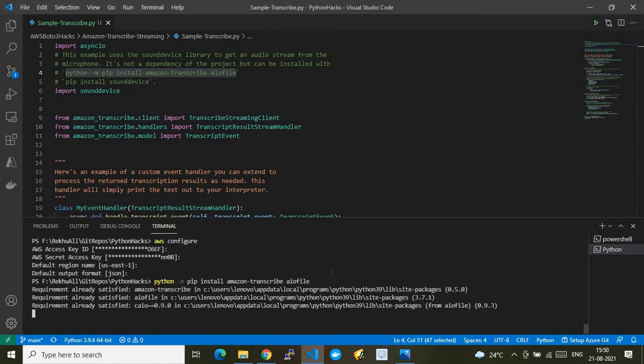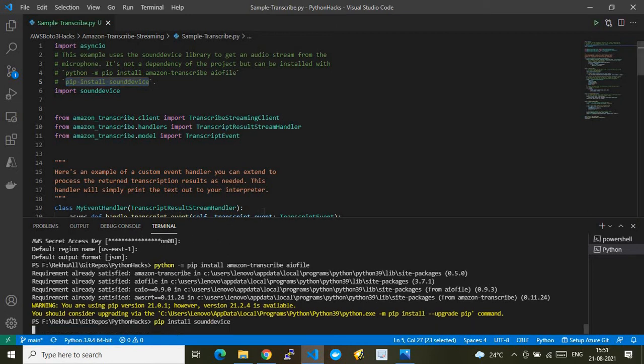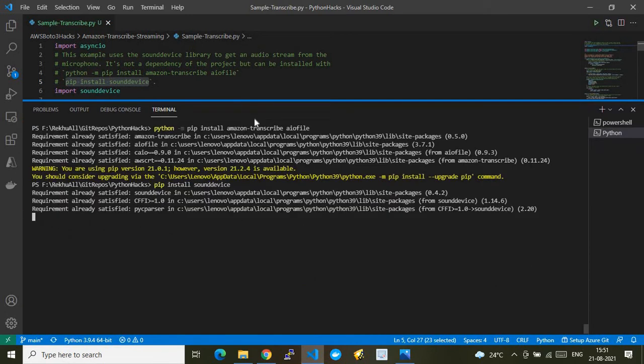After this has been installed, we also need to install the other module. Since I have already installed it, it says requirement already satisfied. Now let me go ahead and install the other module as well. Let me make it big so that it is clearly visible.